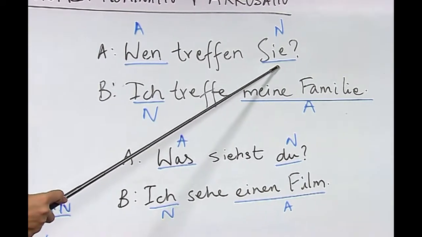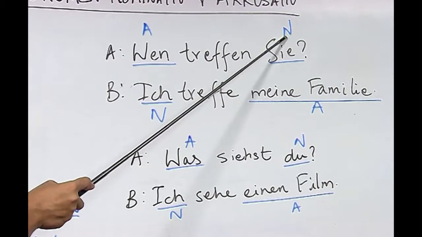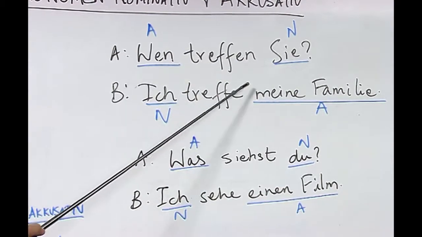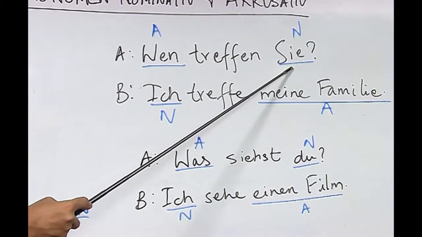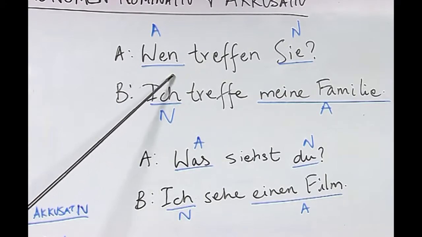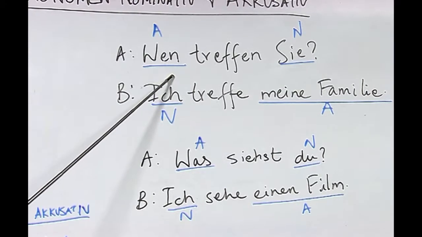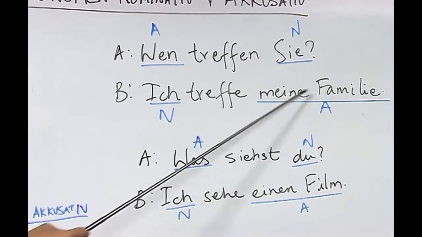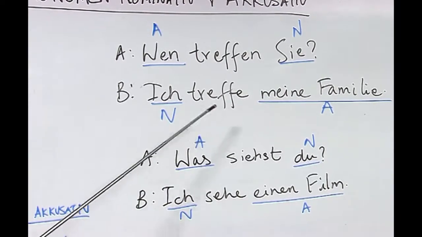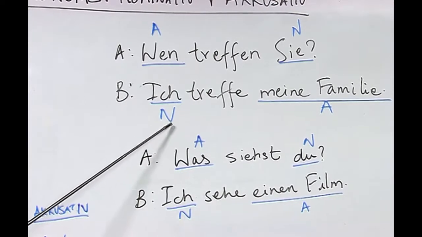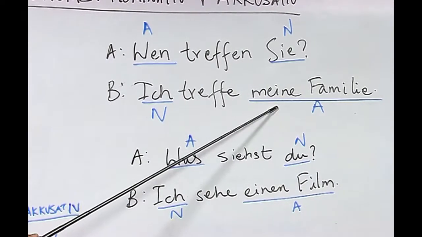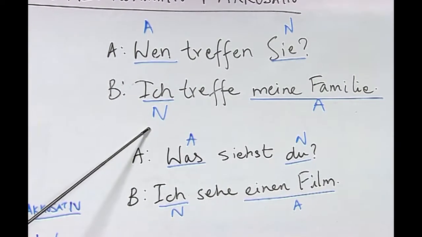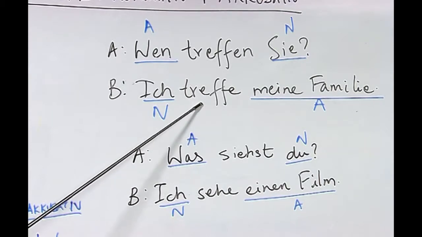Here, if you see, the pronoun Sie is marked as N, which is nominative, and the verb at the second position is conjugated according to the subject Sie here, and the object here, or the accusative here, is wen, and the answer is ich treffe meine Familie, I meet my family.